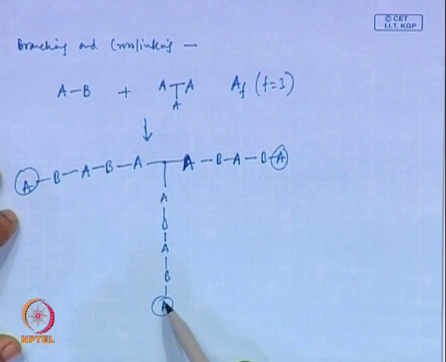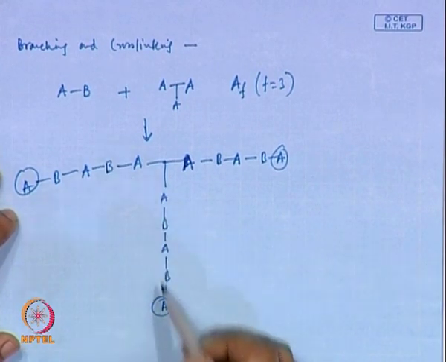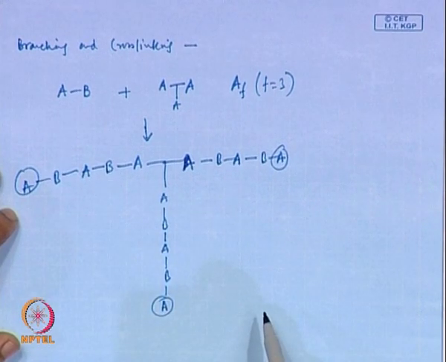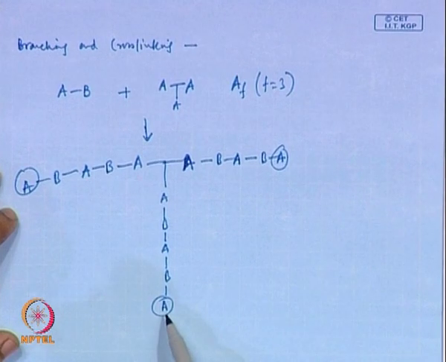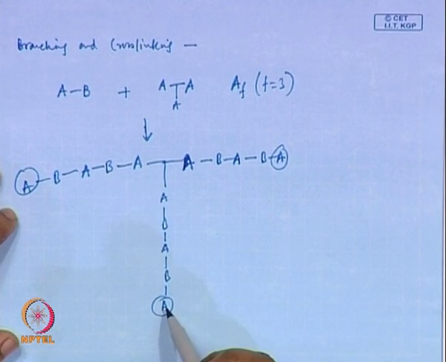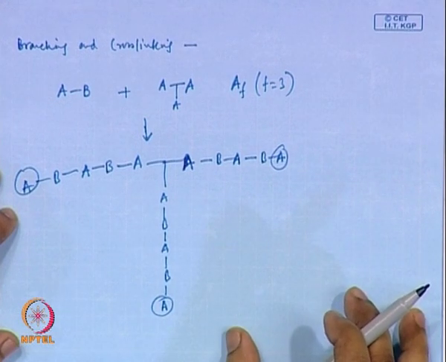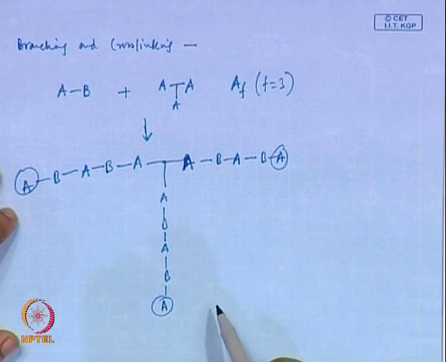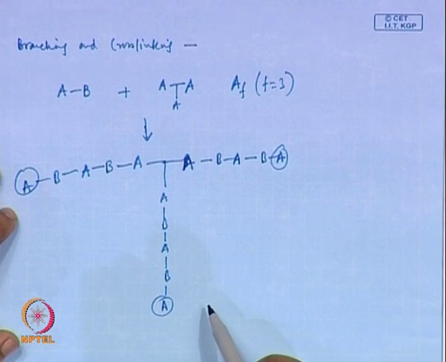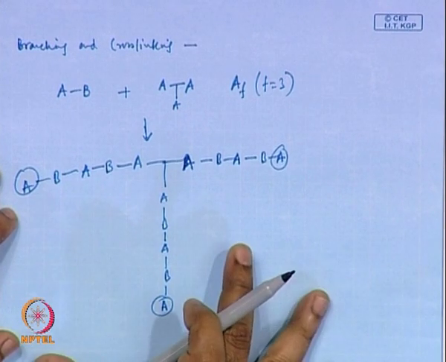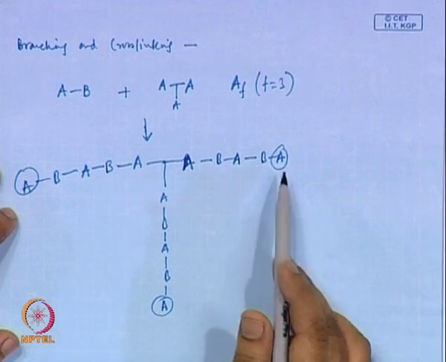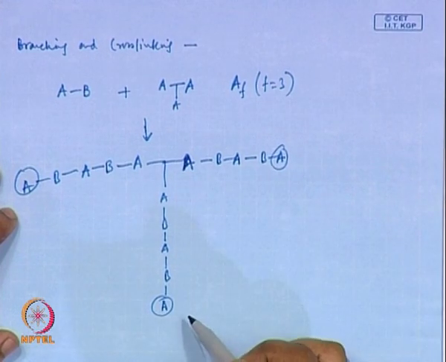So, will this branch react with any other growing chain? No. If this branch has to react with any other polymer chain, it has to find a B group with which it can react, but there is no polymer chain having a free B group at the end.